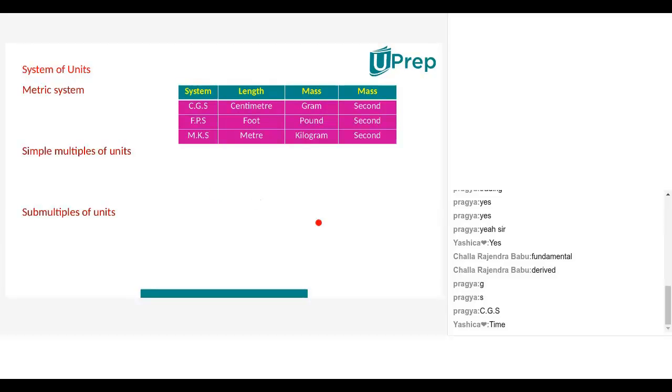Right, Nana. So MKS is a bigger unit system and CGS is a smaller unit system. But FPS will not be used here, no? Yes, sir. One of the things that I heard is that 1 pound means 2 or 3 kilograms.